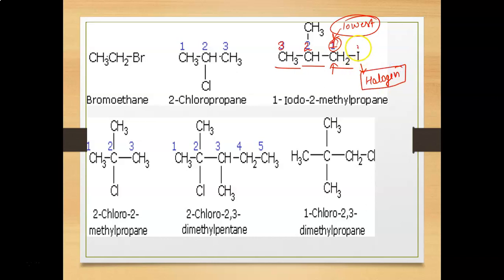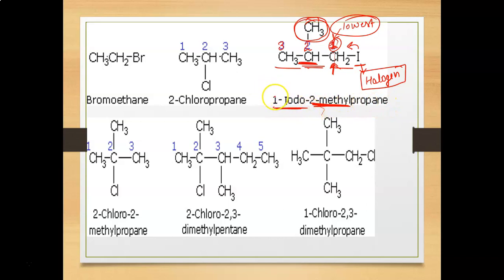For example, this carbon is attached to the iodine, so we will name it first, then second, and then third. At the second position there is a methyl attached, and at the first position there is an iodine attached. So 1-iodo-2-methylpropane.